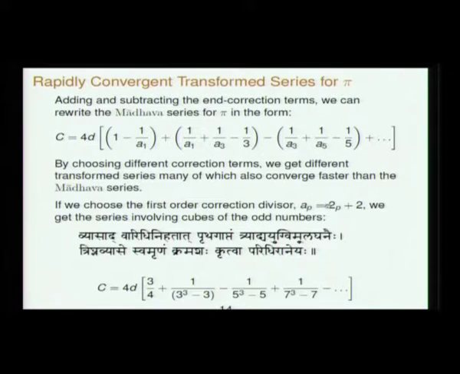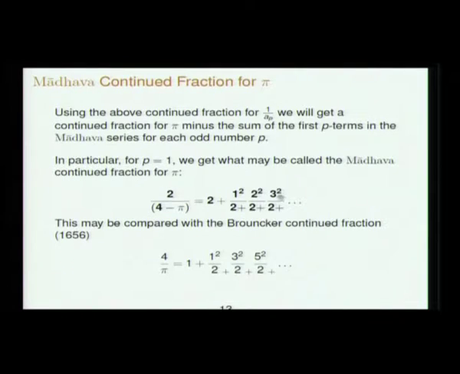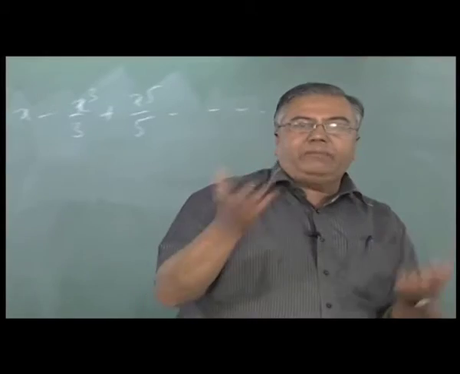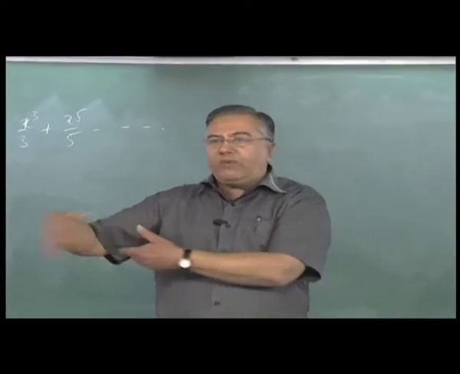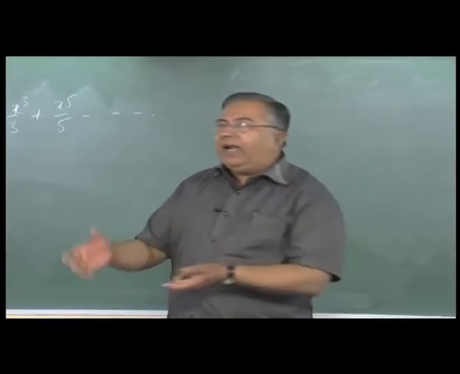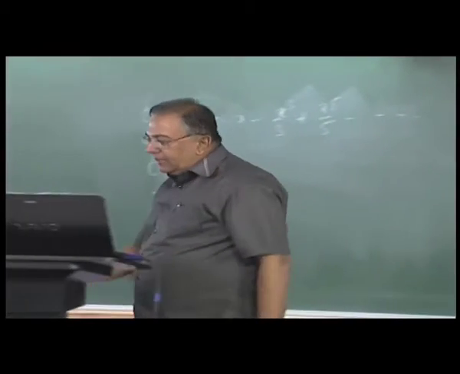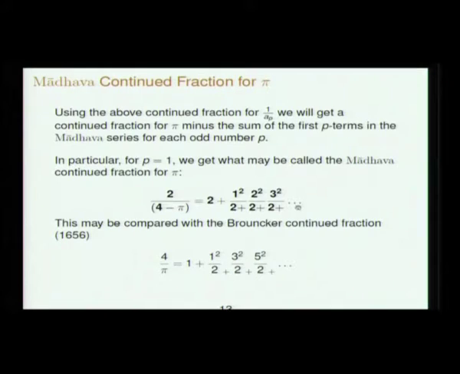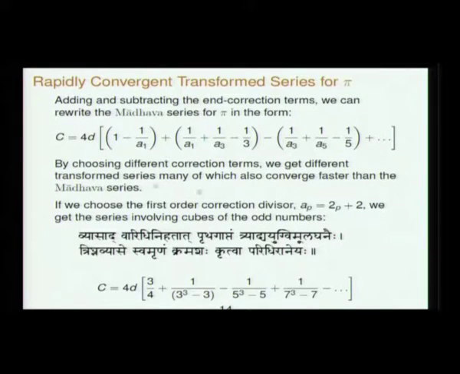In fact, having given the correction terms, Madhava found a simple way in which the series itself can be transformed to appear like a faster convergent series. Once you have these correction terms, you can use them and convert the series itself. So that is the next thing: having done the correction term, this is a way of rewriting the series itself.